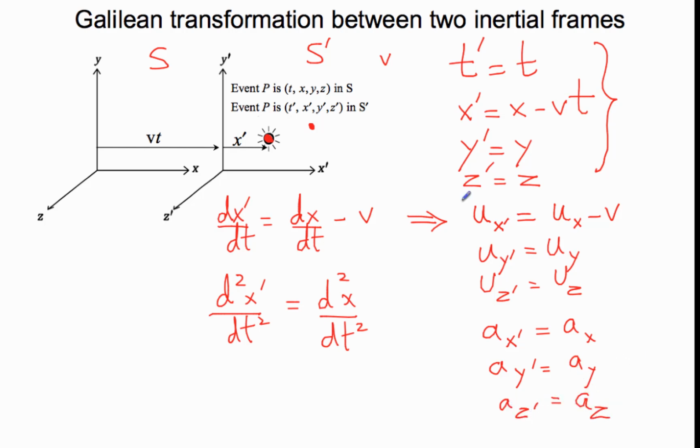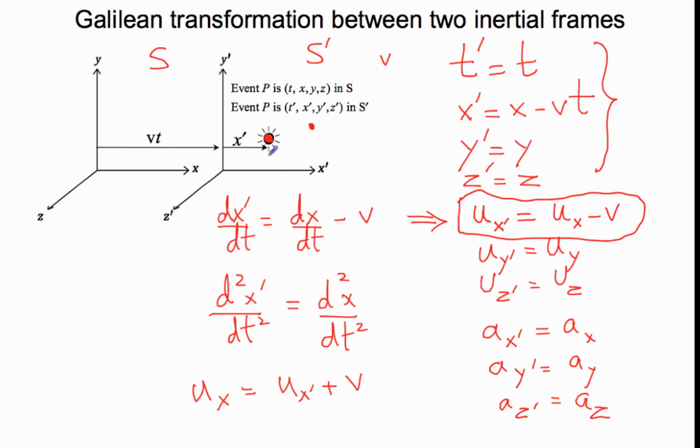Now, of course, for this very simple situation, there is only this one equation which is of any real significance. We can write it as ux is equal to ux prime plus v.